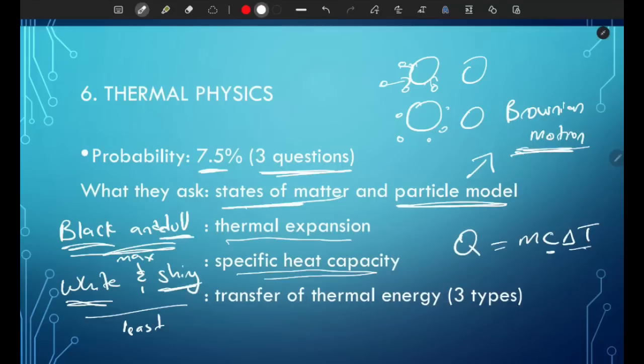And transfer of thermal energy. So there are three types, which are conduction, convection, and radiation.